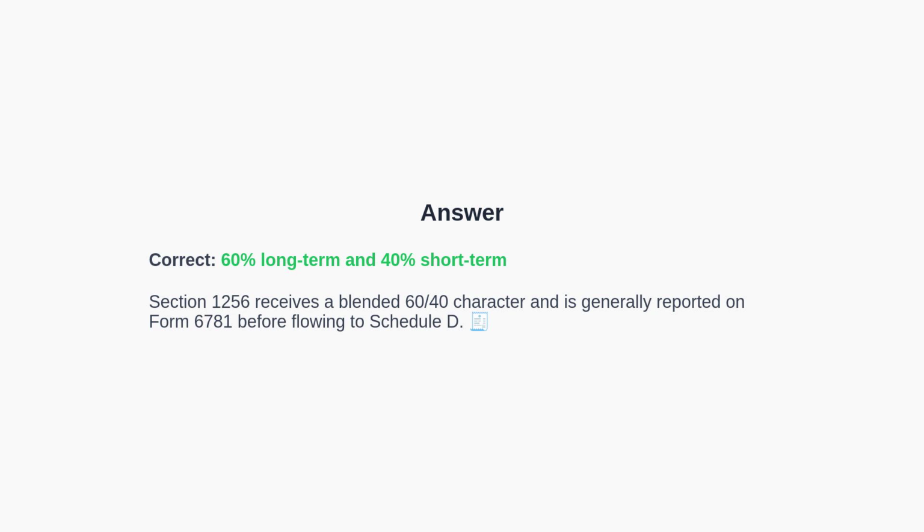First, the correct answer is the blended 60% long-term and 40% short-term treatment. Next, this blended character applies after aggregation on Form 6781 and then flows to Schedule D. Finally, we will reinforce the main lessons with key points.